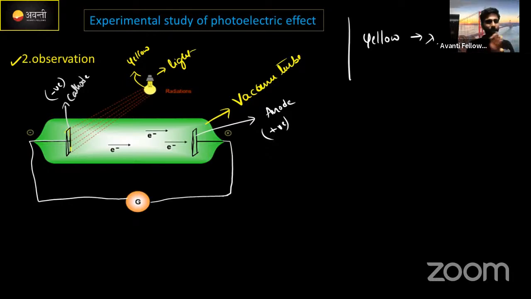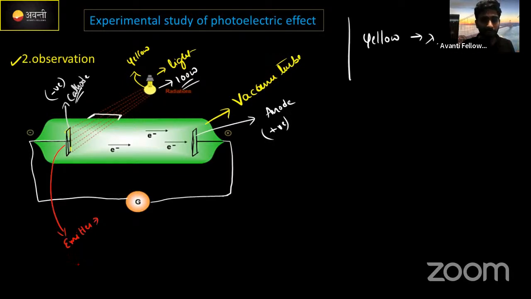Okay, now just look here. This is a yellow light from a 100-watt bulb, imagine that it is a 100-watt bulb. When you switch it on, there is a window here. Through this window, these light rays start to fall on the cathode metal plate. Suppose this cathode metal plate, we call it the emitter.